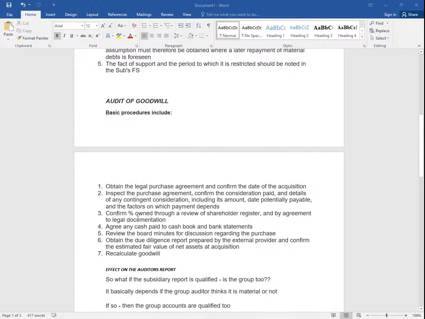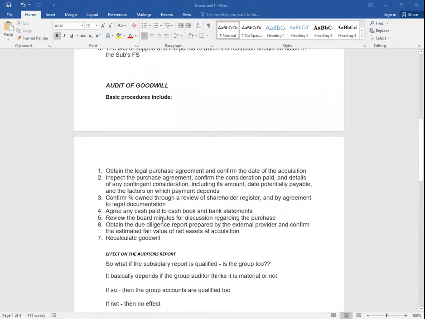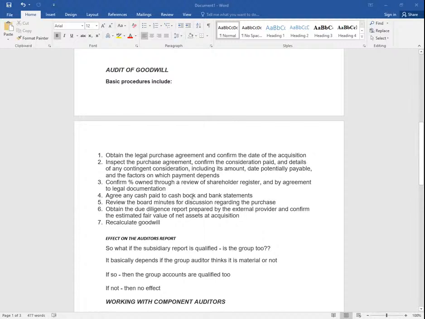Confirm the percentage owned through a review of shareholder register and by agreement to legal documentations. Agree any cash paid to cash book and bank statements. Review board minutes for discussion regarding the purchase. Obtain due diligence report prepared by external provider and confirm the estimated fair value of net assets at acquisition.